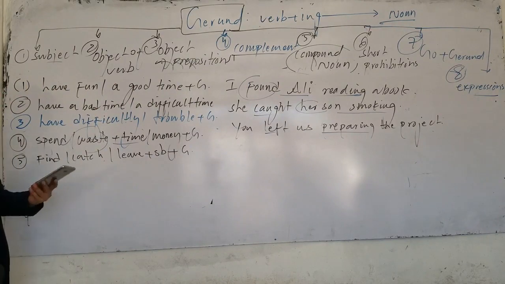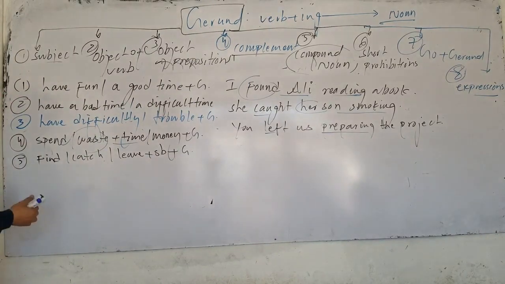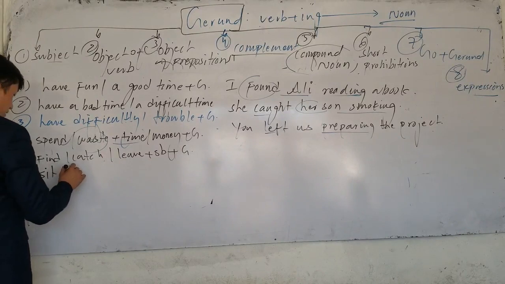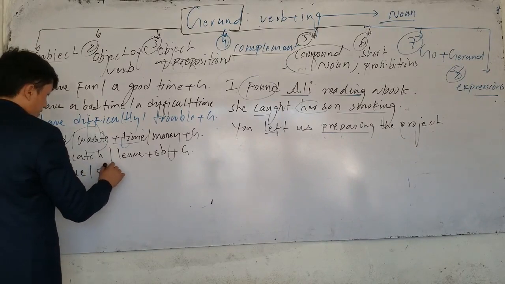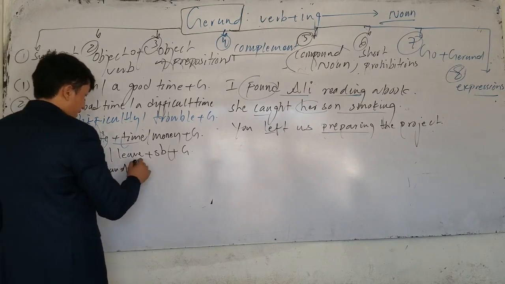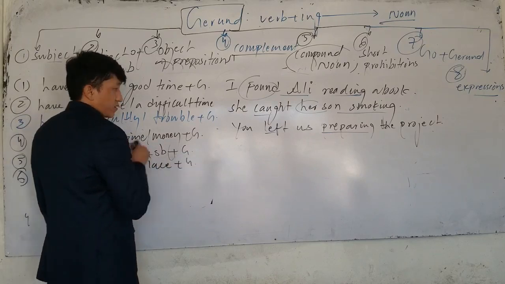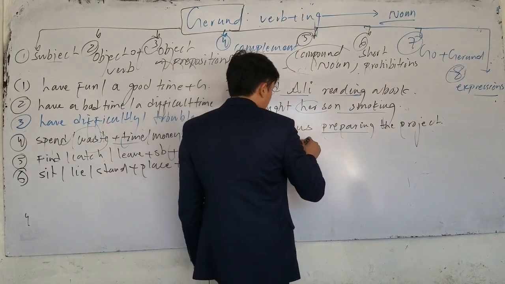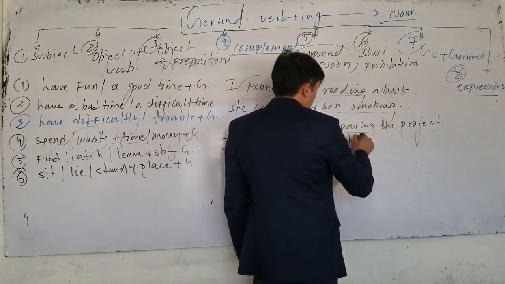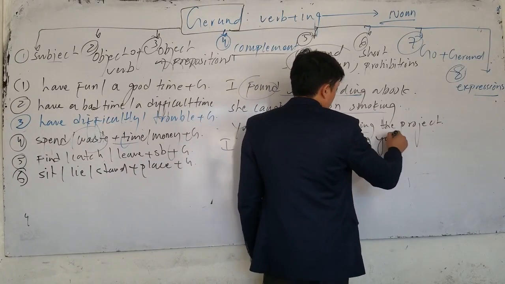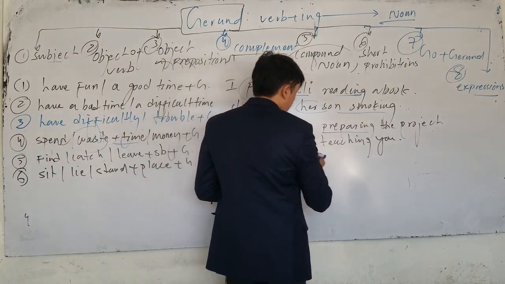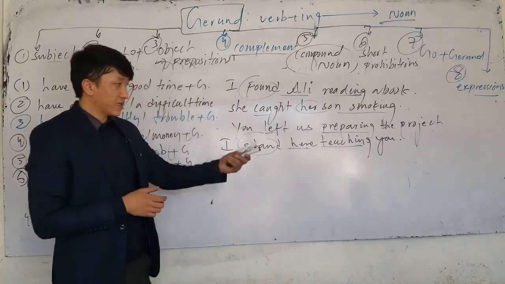There are two more expressions actually. We will talk about it now. Number 6. What's number 6? We have after the expressions sit, lie, and stand, plus what? Plus a place, and after that we use what? Gerund. For example, I stand here teaching you. Teaching you. After the verb stand, we use a place, and then we can use what? Gerund. I stand here teaching you.